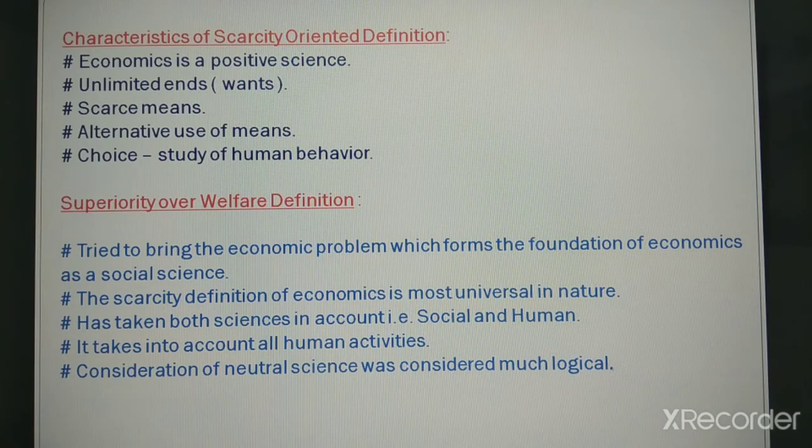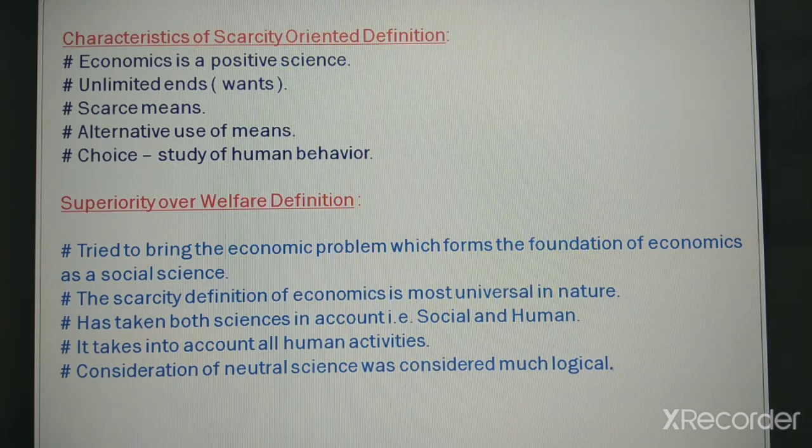Then it has taken both sciences into account, social and human. According to Marshall, economics is only a social science, not a human science. Human science means which studies even the individual human being also.